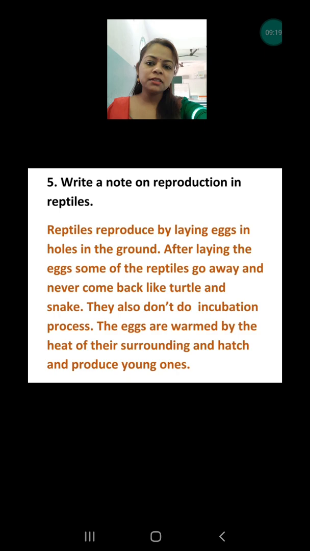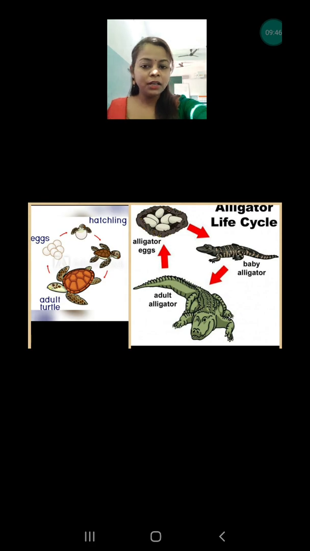Let's read the answer. Reptiles reproduce by laying eggs in holes in the ground. After laying the eggs, some of the reptiles go away and never come back. The turtles and snakes are examples of this type of animal. Reptiles also don't do the incubation process, and their eggs are warmed by the heat of their surroundings and hatch and produce the young ones. This is the way of producing the new ones in reptiles.